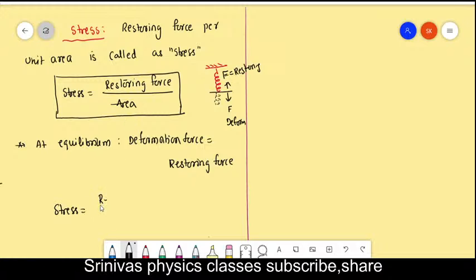The restoring force is equal to the deformation force, so we can also write it as deformation force by area.